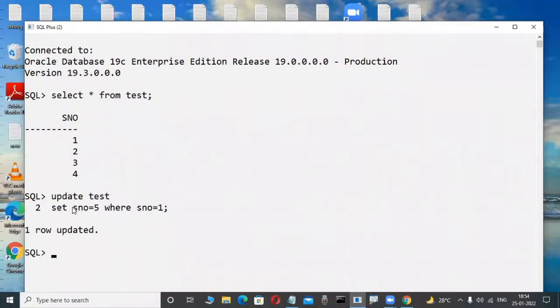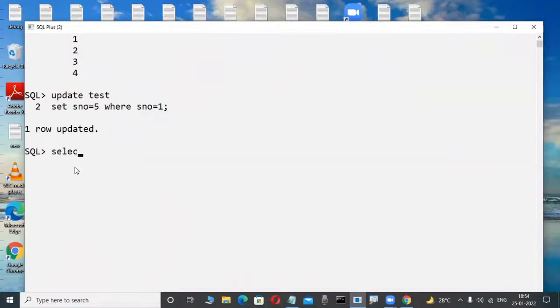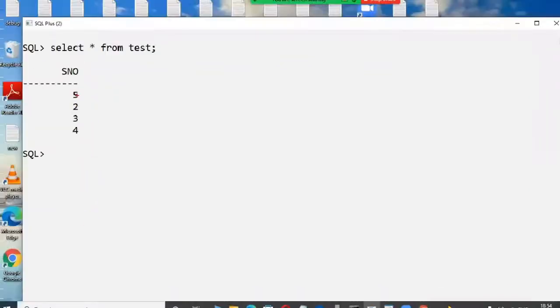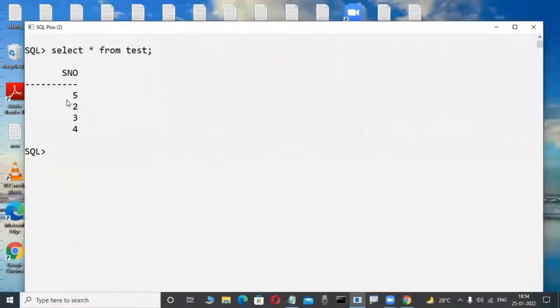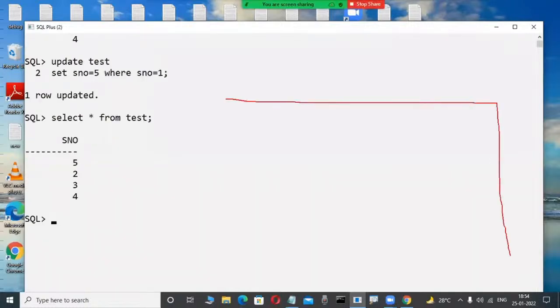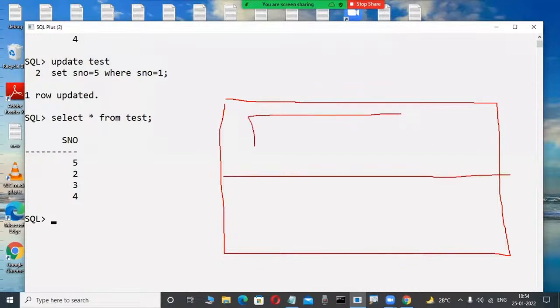Whenever they type this type of SQL, where will this be affected, in memory or hard disk? Very good, memory. 1 is changed into 5. The new value for the transaction is stored in the memory area, in a buffer. And in a buffer some place, the old value for the transaction is stored.